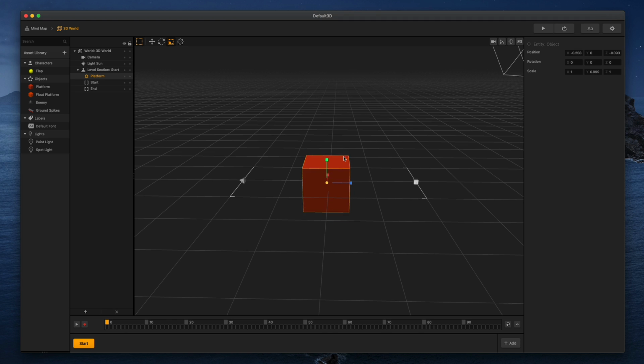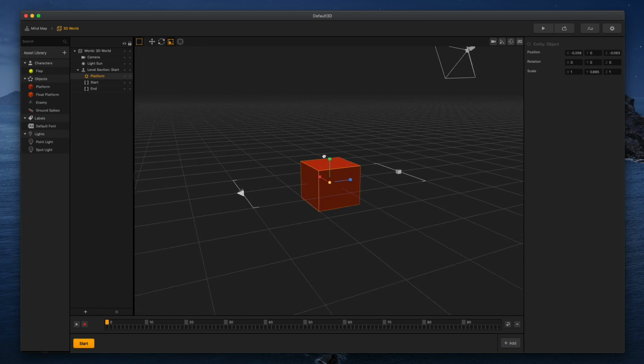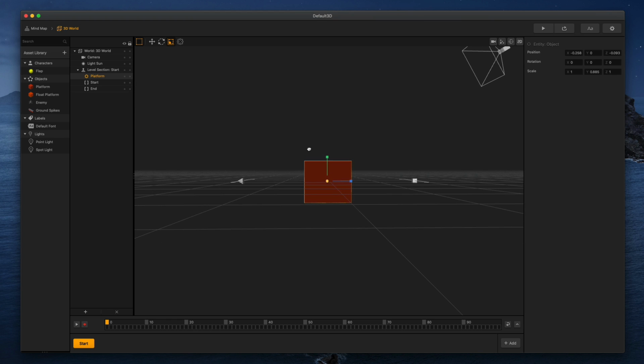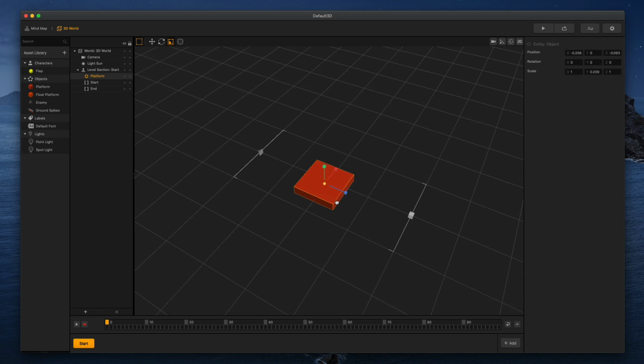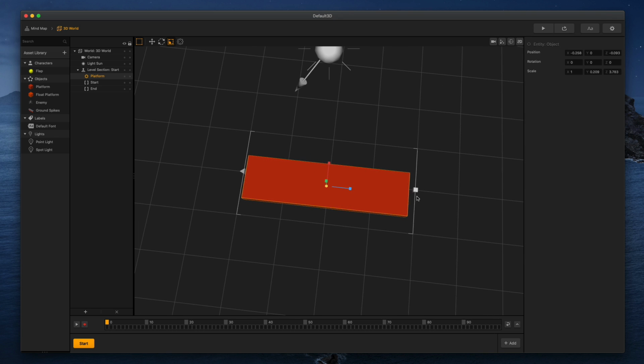So you can see right here, I'm scaling this, and I did this just by clicking the scale button here. And if you see me rotating around, you're like, how in the world are you doing that? I'm holding the space bar, and then I'm right clicking to move around like that. Now what I want to do is get sideways on this thing, and I want to make it kind of thin, like a platform would be. And then I'm going to go ahead and stretch it out this way as well, and this way.